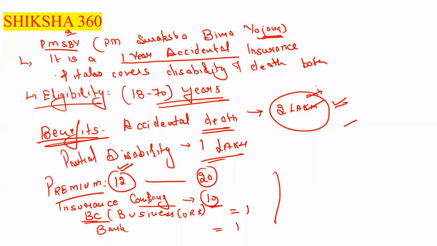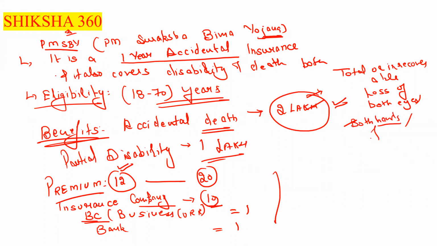Even in the case of total or irrecoverable loss of both eyes, or both hands, or feet, in that case also 2 lakh is to be paid. So these are some of the important points regarding this scheme.